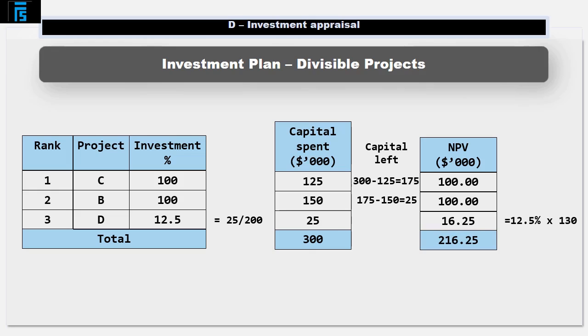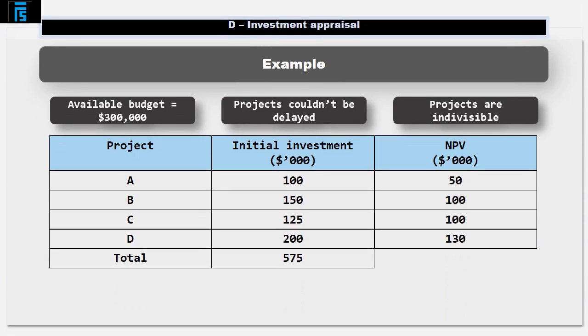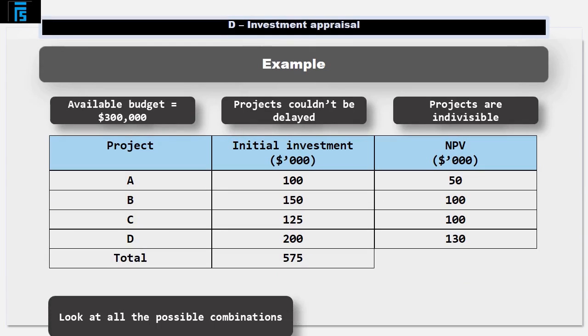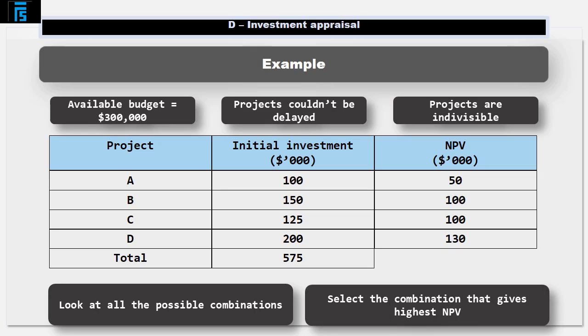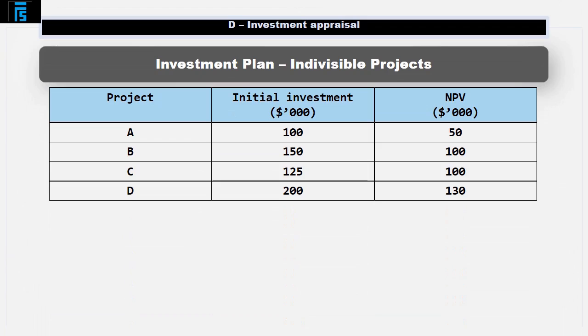In summary, if the projects are divisible, then we'd want to do 100% of Project C, 100% of Project B, and 12.5% of Project D. If the projects are indivisible, then the only approach we can use is to look at all possible combinations of positive NPV projects, trying to spend as much money as possible, and see which combination gives us the highest NPV.